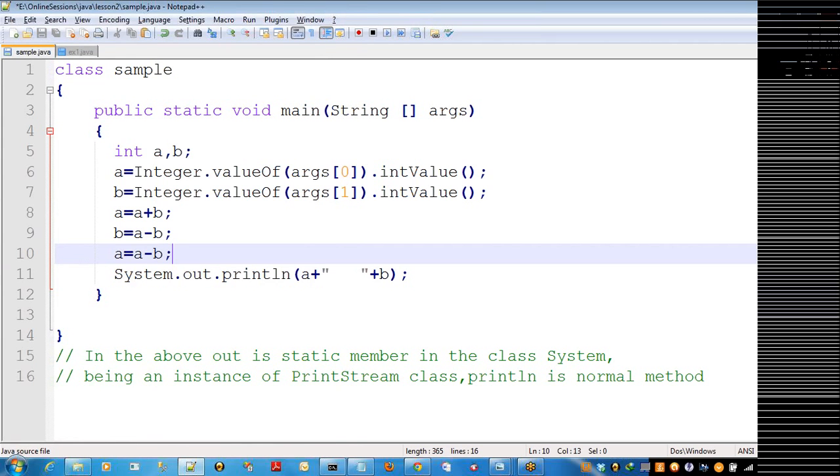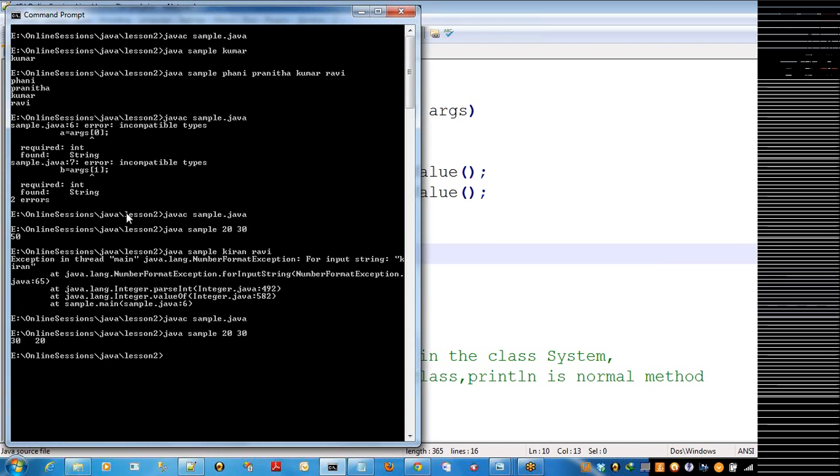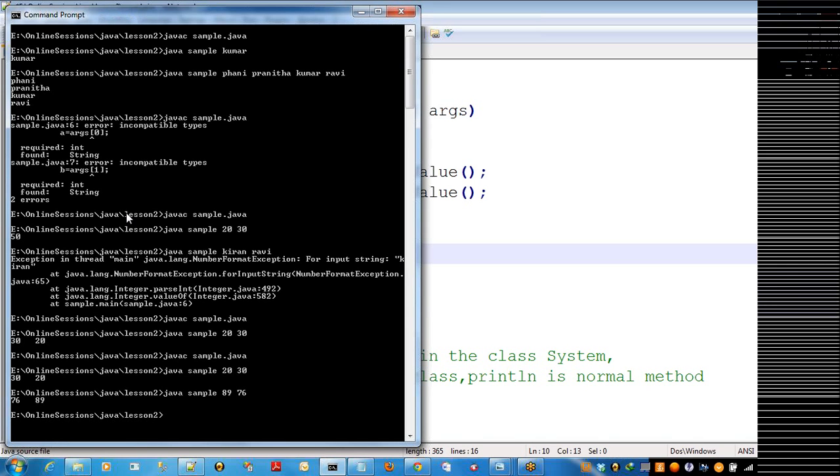So once again, compile this. And not only for this, you can take any values. You can take 89 and 76. Okay. So like this you can use.